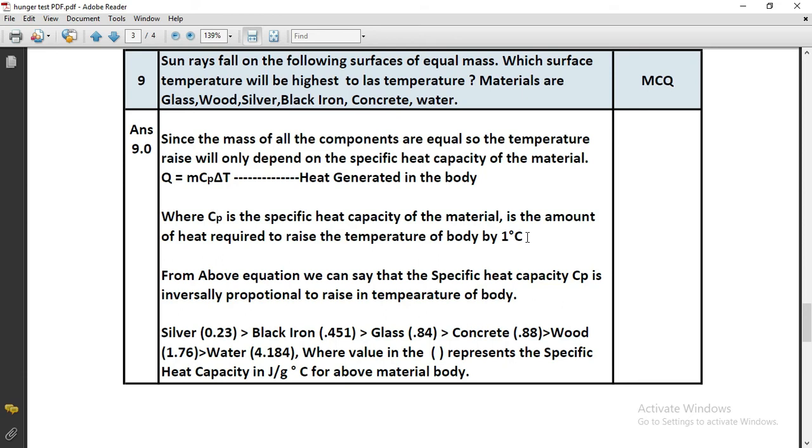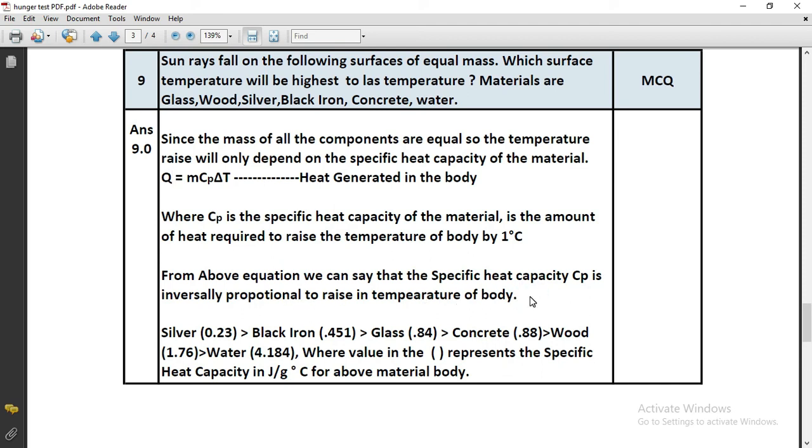The heat required to raise the temperature of any body by 1 degree, that is, of unit mass by 1 degree, that is Cp. Okay, from our equation we can say that specific heat capacity is inversely proportional to the temperature rise.